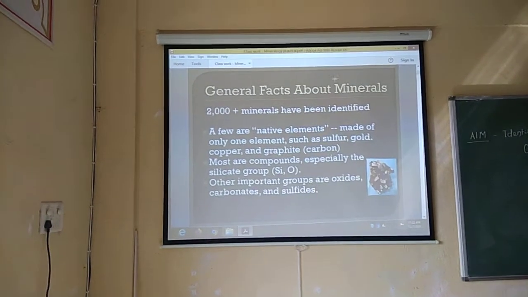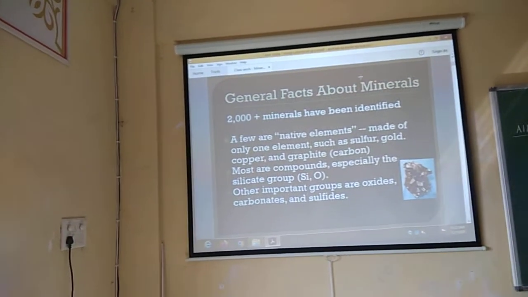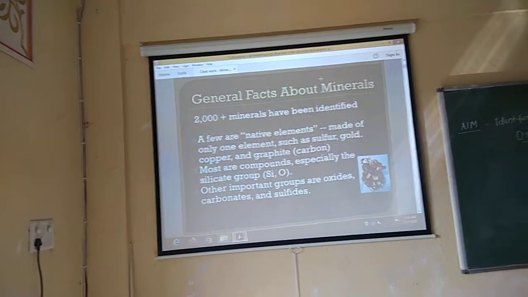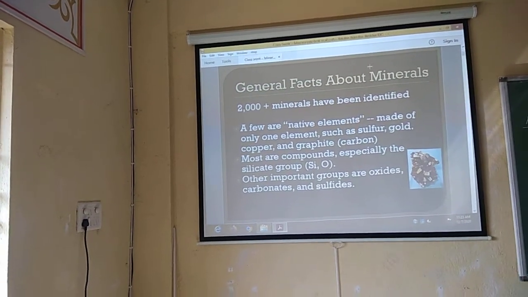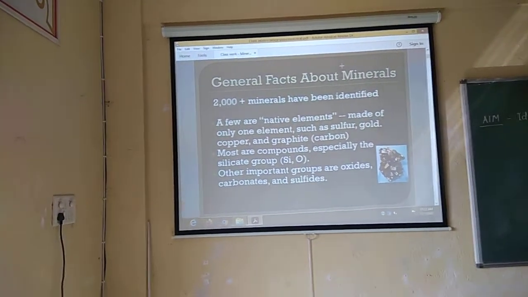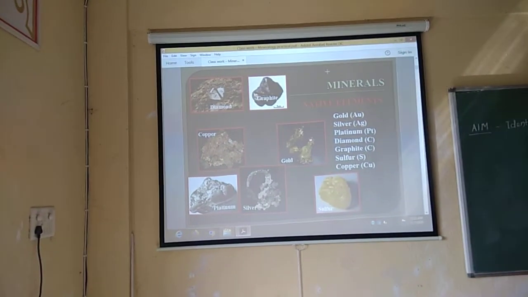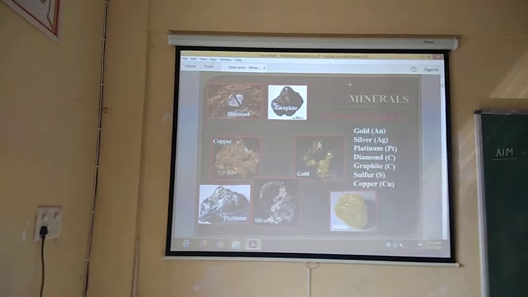So here is the slide. There are 2000 plus minerals that have been identified. A few are native elements. Here it is mentioned: gold, sulfur, copper, graphite, and many are silicate minerals also. Some are oxides, carbonates, sulfides. Here you can see some different kinds of minerals also. Pictures are clearly visible for you.